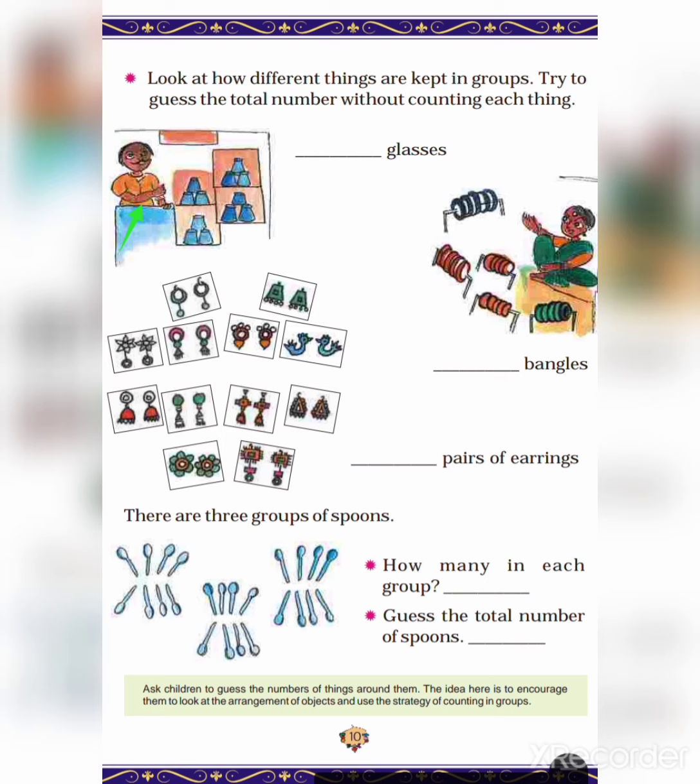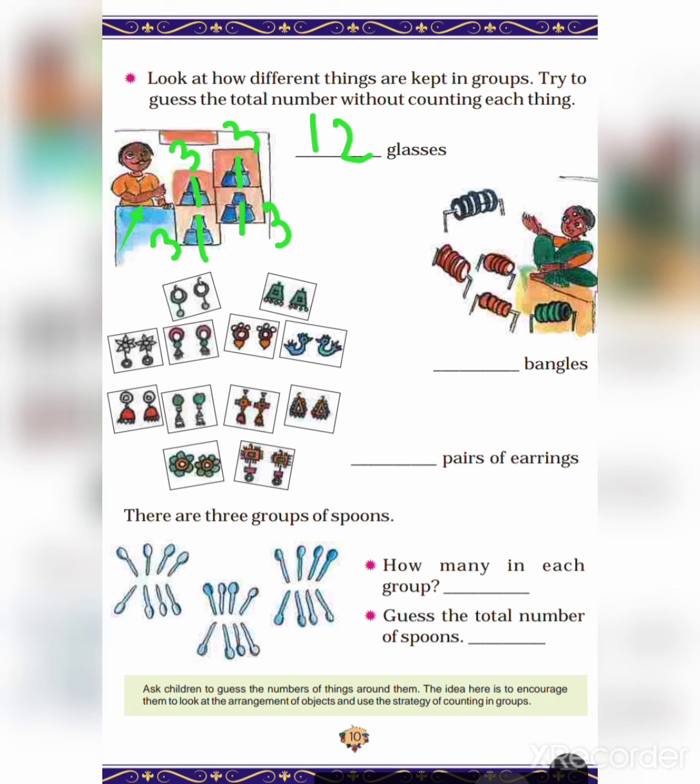Let's count in groups. In the first group, 3 glasses. In the second group, 3 glasses. In the third group, 3 glasses. In the fourth group, 3 glasses. So 3 plus 3 is 6, 6 plus 3 is 9, 9 plus 3 is 12 glasses.